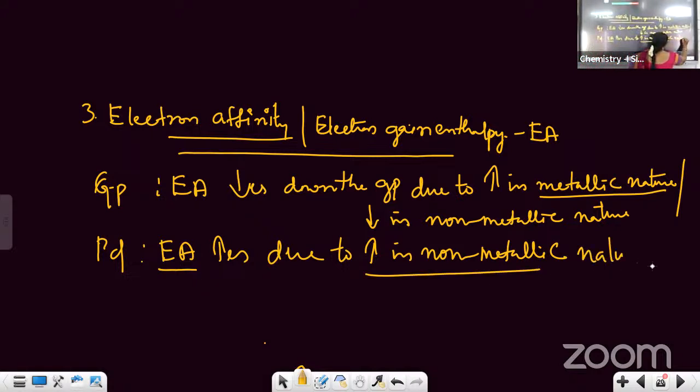Good morning. Okay, students. So this is about the electron affinity. Copy down fast.